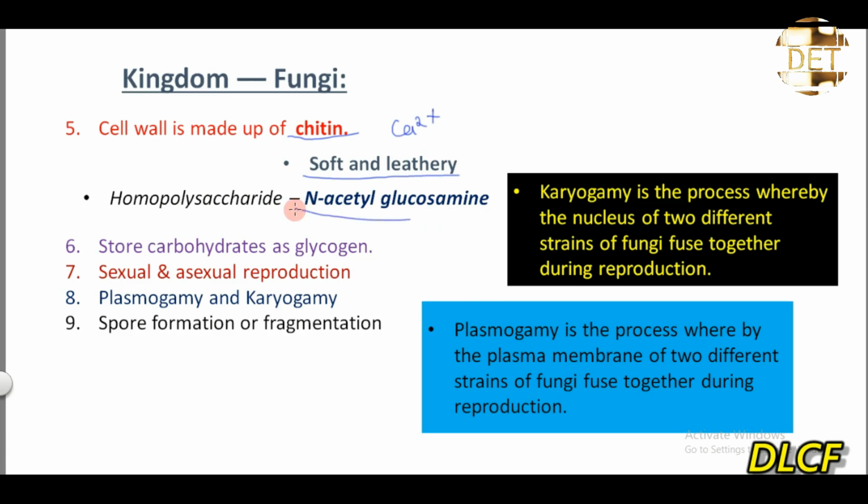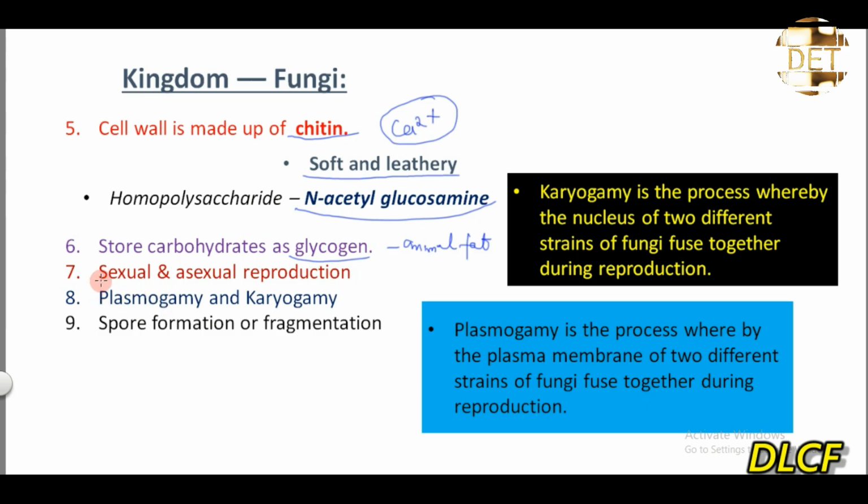So you must take note of this polysaccharide. You must take note of this substance. It is the substance, or the chemical compound, or the monomer that makes up the what? The chitin. So like I said, this chitin is different from the chitin in arthropods in the sense that it does not contain what? Calcium ion. And that is what makes it soft and what? And leathery. Then another feature of the fungi you would want to know about is that they store carbohydrates as glycogen. And glycogen is what? Animal fat. So they store carbohydrates as what? Glycogen.